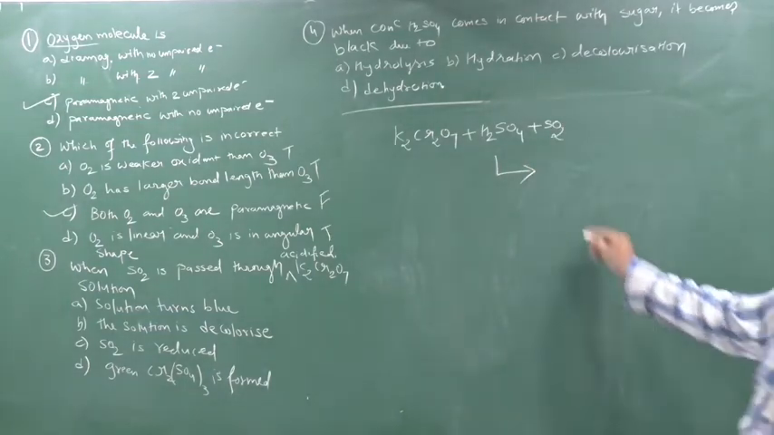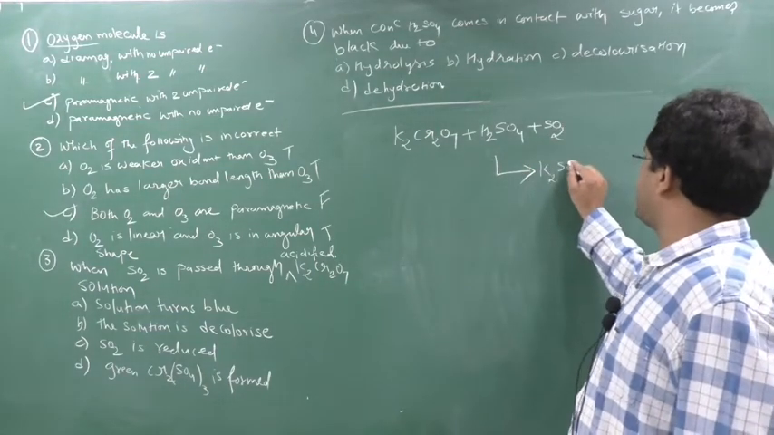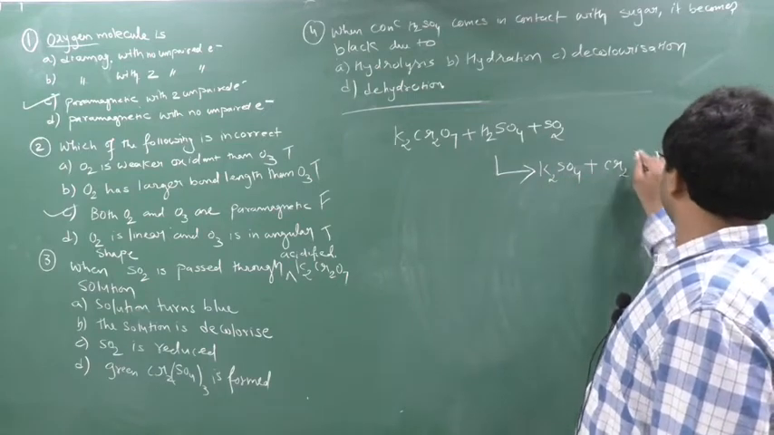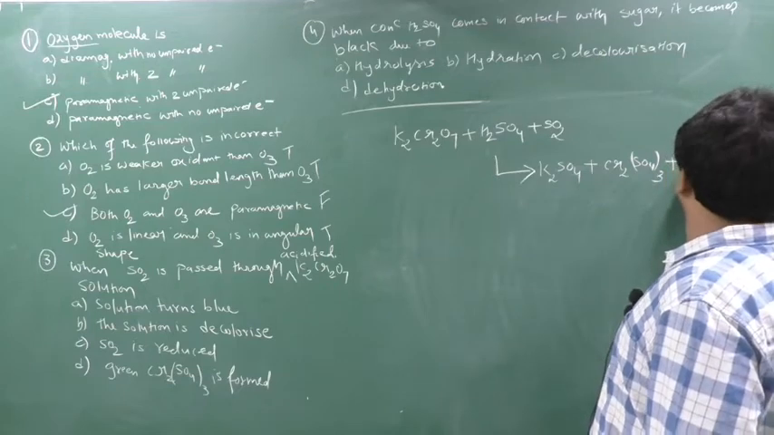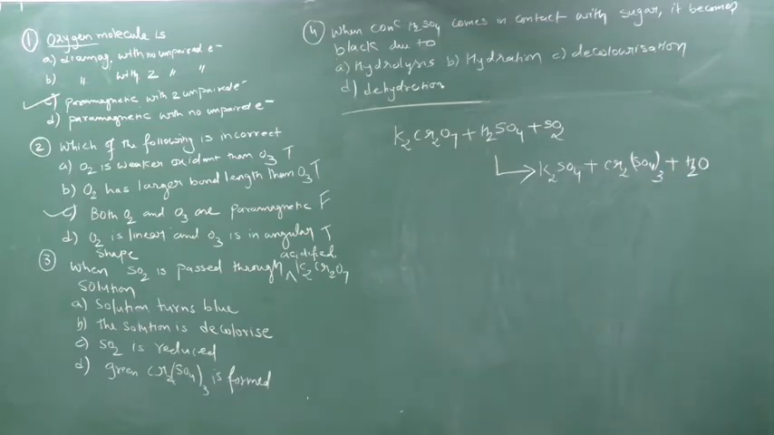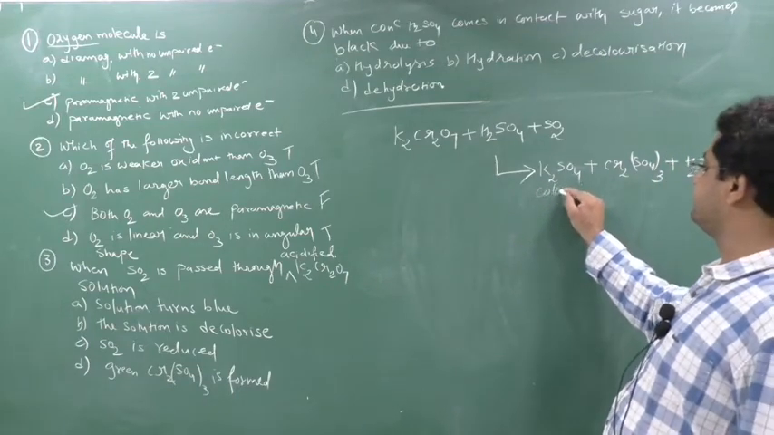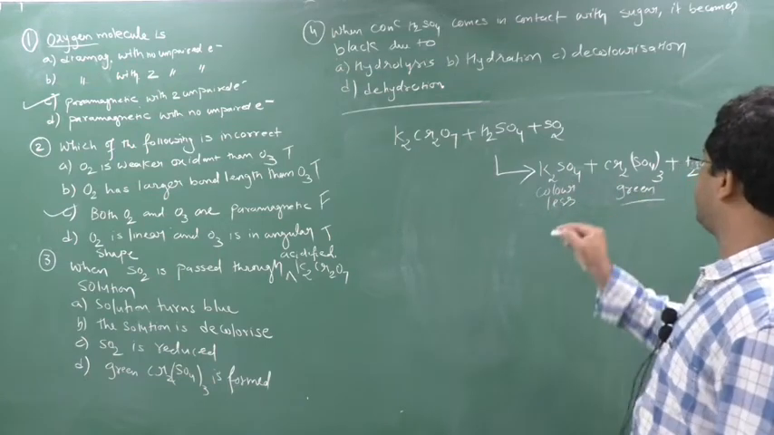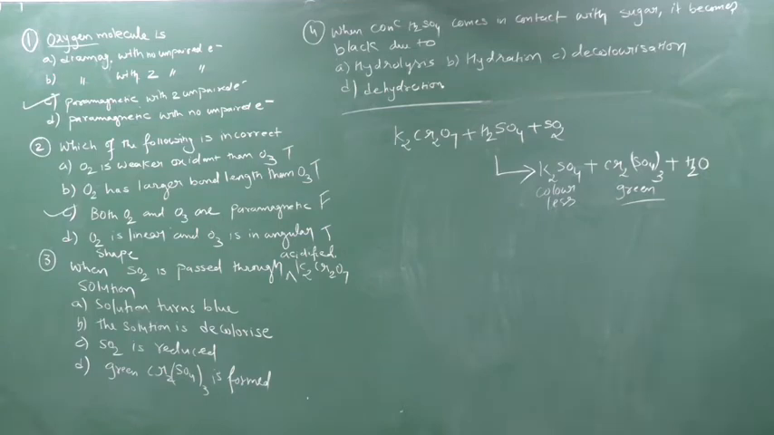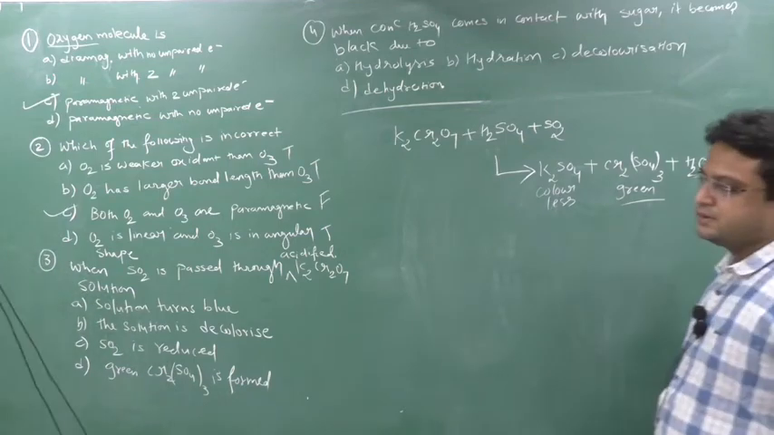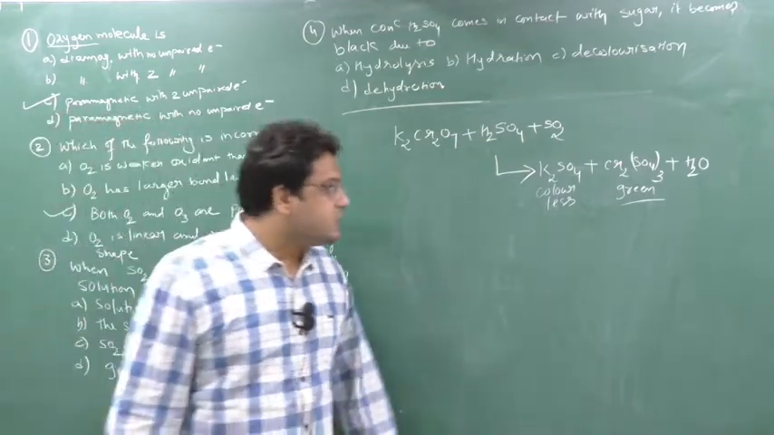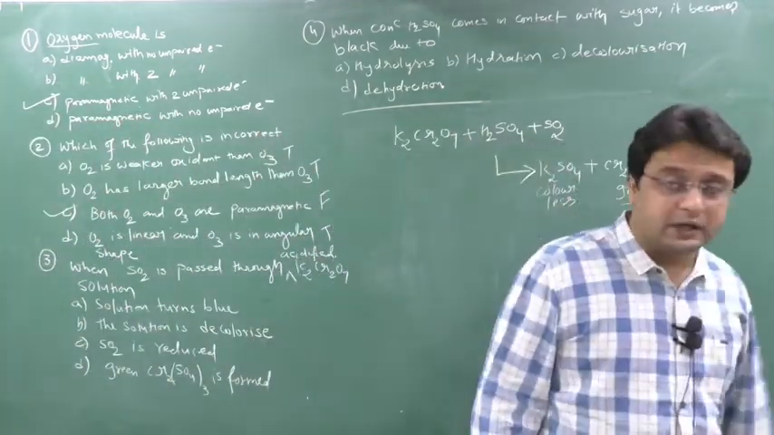So I will get here K2SO4. This reaction you should remember. Here you get Cr2(SO4)3 plus H2O. This is the answer you will get. Now this is colorless, but this is green in color. Cr plus 3 is always green in color, as we know. In Cr2(SO4)3, Cr will be in plus 3 oxidation state, so as Cr is in plus 3 oxidation state, it will be green in color.